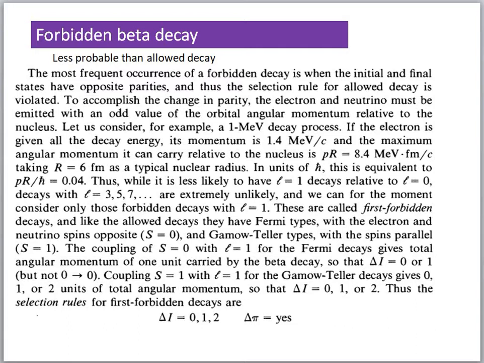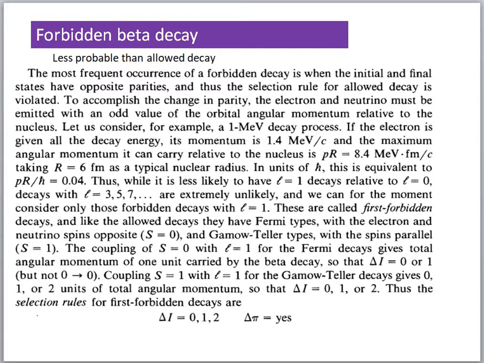These are the modes of beta decay. If L is equal to 1, it is called the first forbidden. If L is equal to 2, it is called the second forbidden, and so on.